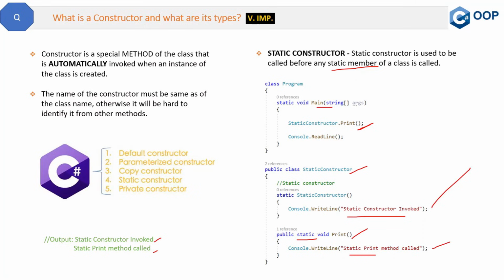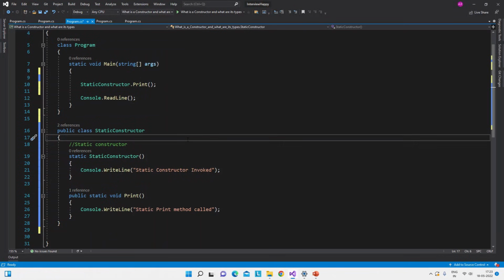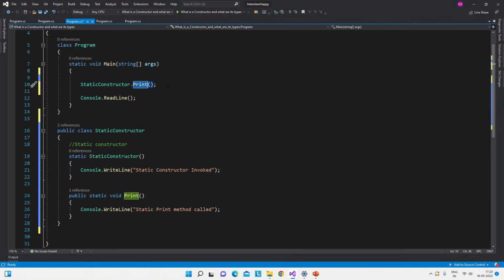Let me show you the same thing in the code also, in Visual Studio I mean. See, here is the code where we have the main method and the static constructor class. I just called this print method directly without creating the object, because it is a static method.